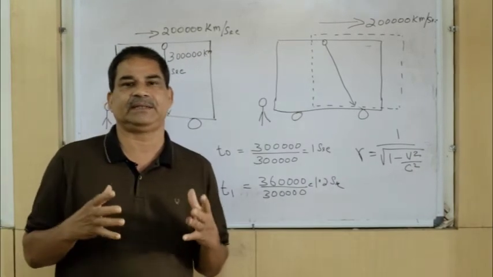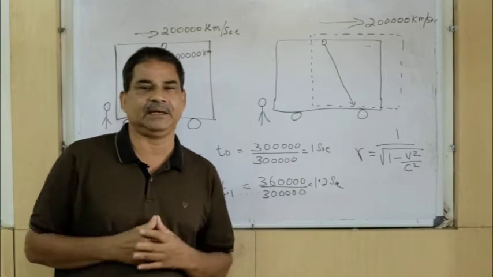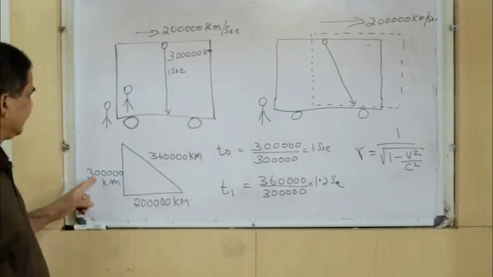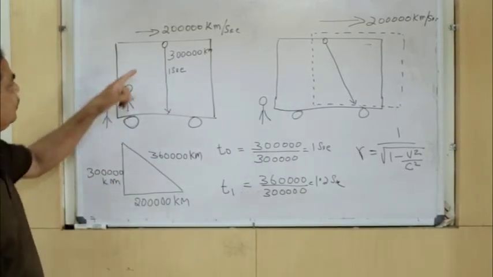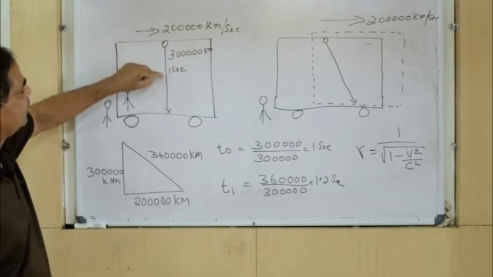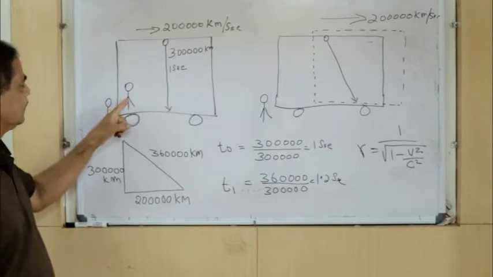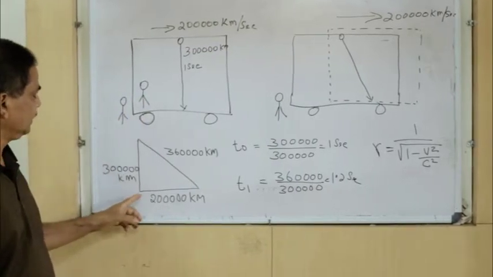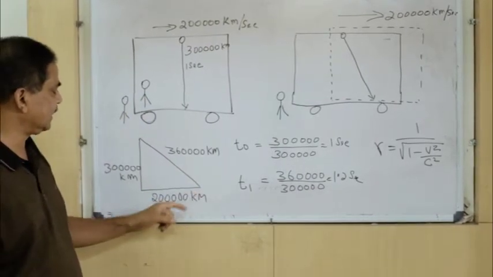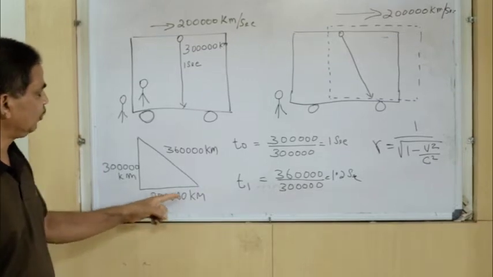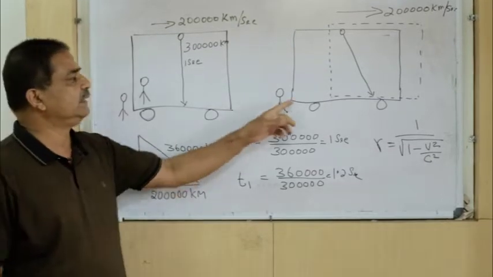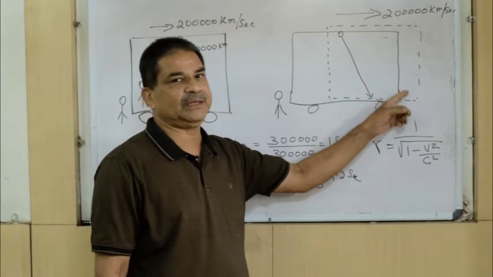So here we get a right angle triangle whose height is 3 lakh kilometers, which is equal to the distance traveled by the ray of light as observed by the inside observer, and the base of the right angle triangle is 2 lakh kilometers, which is equal to the distance traveled by the cabin in 1 second.